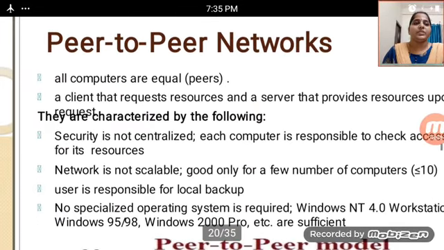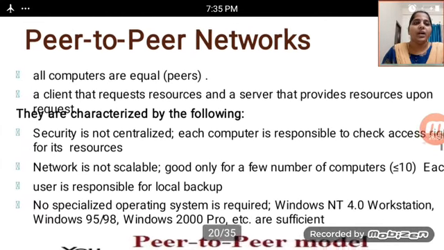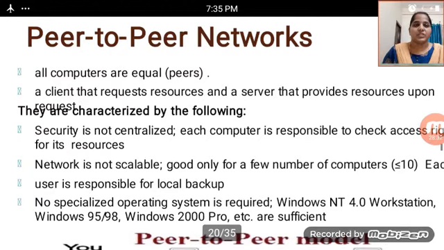And then there are peer-to-peer networks. In this, all computers are equal peers. Whenever all computers are equal, we call them peers. A client requests resources and a server provides resources upon request.